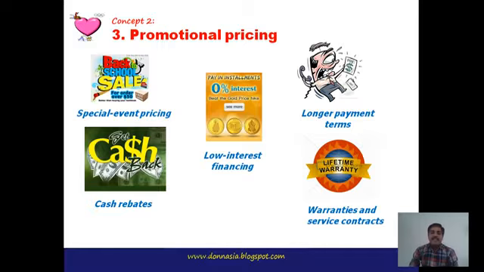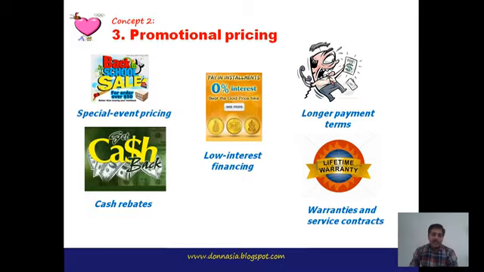Then next is longer payment terms. Here it is a strategy in which a seller can sell the products on longer payment terms, in the sense that they provide more installments as is suitable for the buyers.